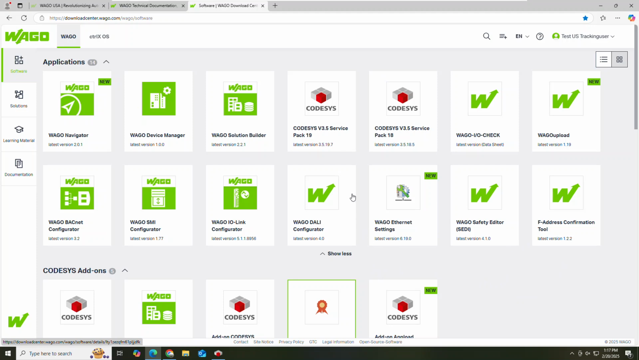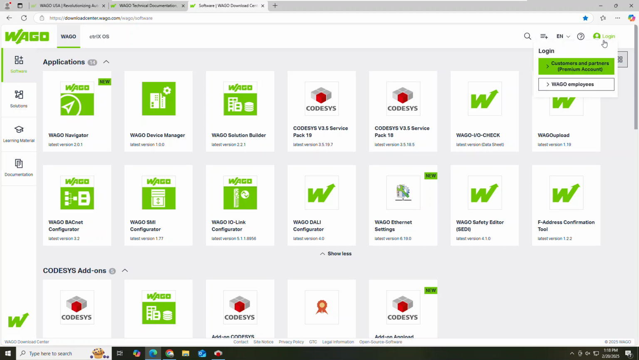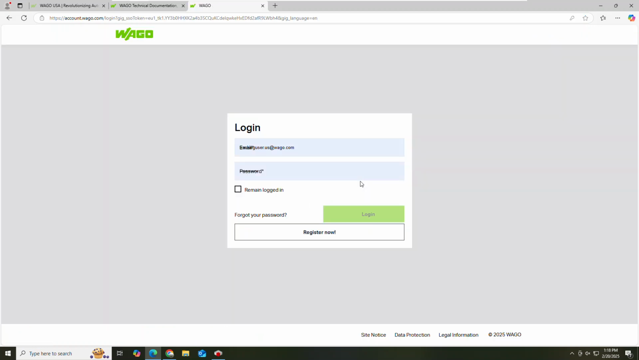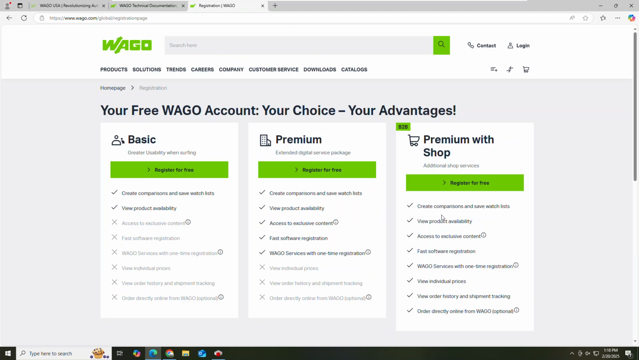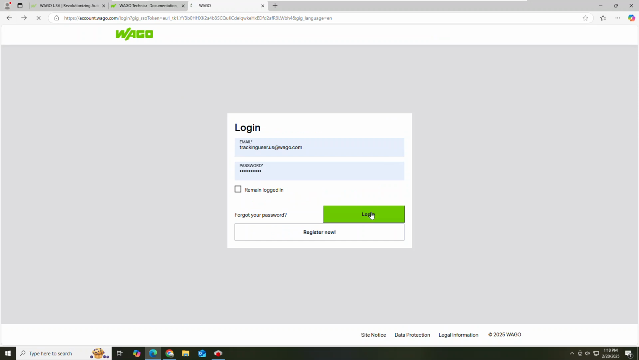Before we download, go ahead and create an account, and you want to create at least a premium account. So premium or premium with shop. If you don't know your customer ID number, then just create a premium. Do not create a basic account, because then this will not allow you to download the software. So once you've created an account, go ahead and log in.